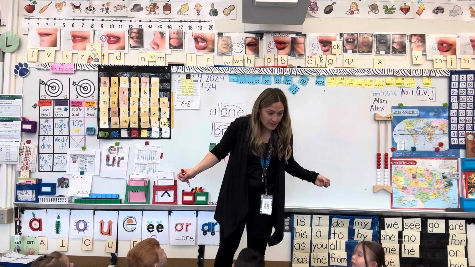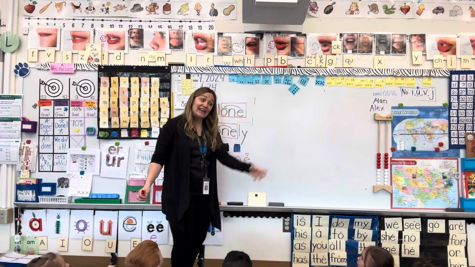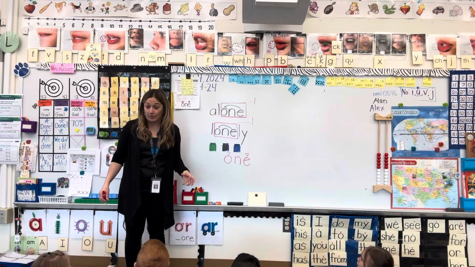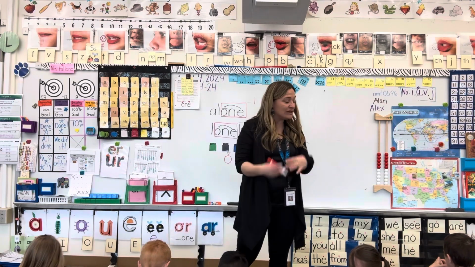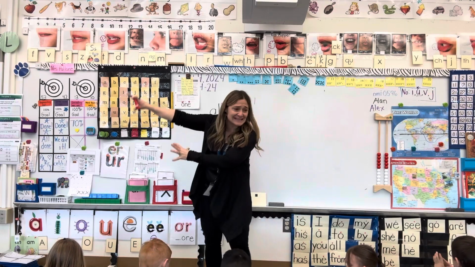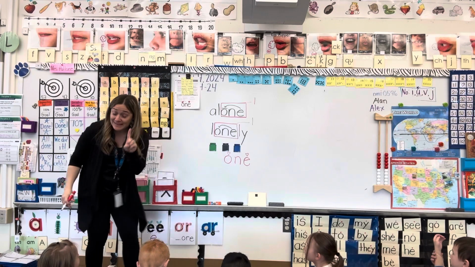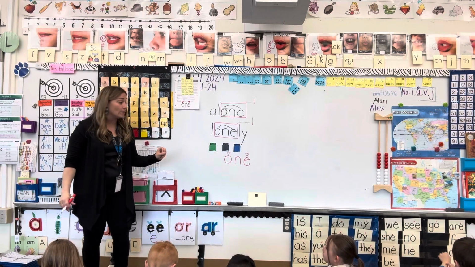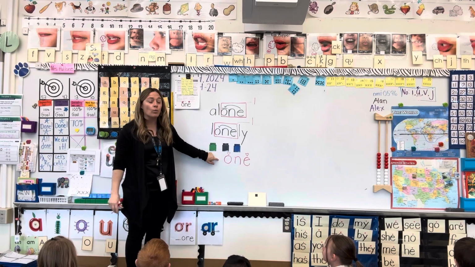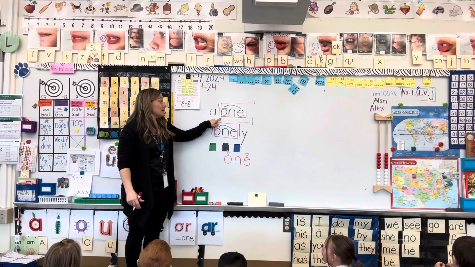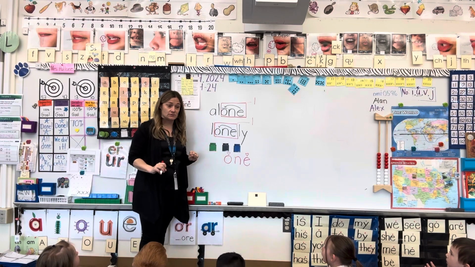A long time ago, the way that people said words has changed to the way we say words now. For some reason, words have just changed. We no longer say them the way our ancestors and people who came before us said the words. I'm guessing that a long time ago, this word one, like the number one, wasn't said as one. People said, own. I have own.